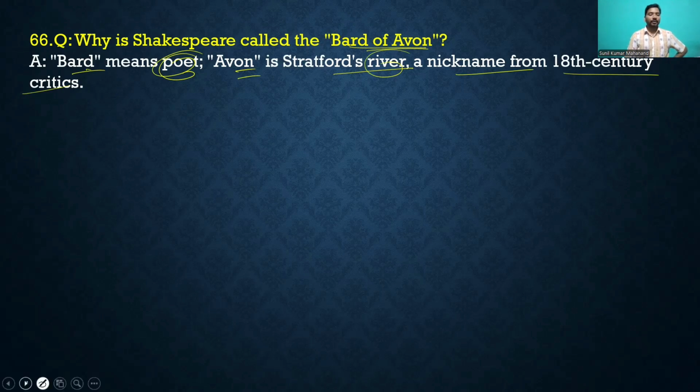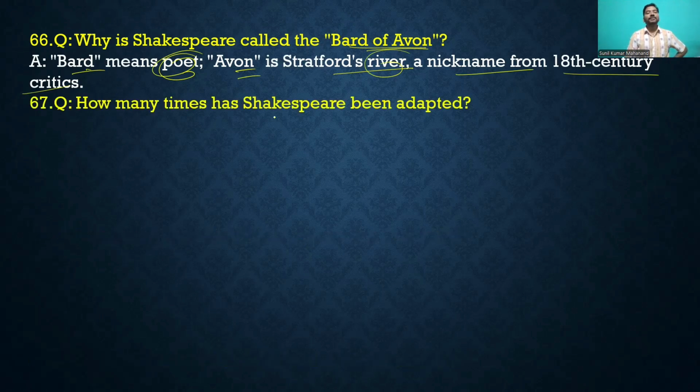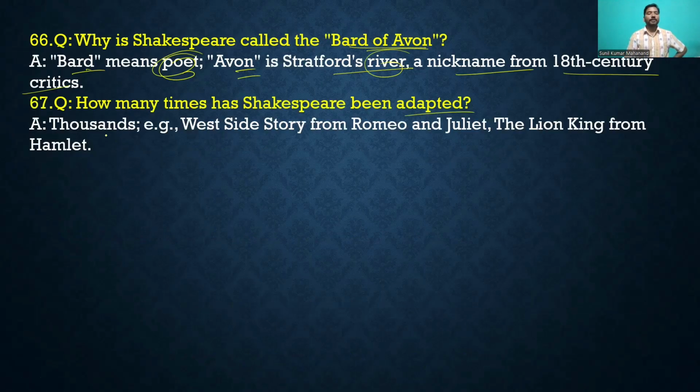Okay, poet of the river. So, how many times has Shakespeare been adapted? 1000 times. That is okay. West Side Story from Romeo and Juliet, The Lion King from Hamlet, right?